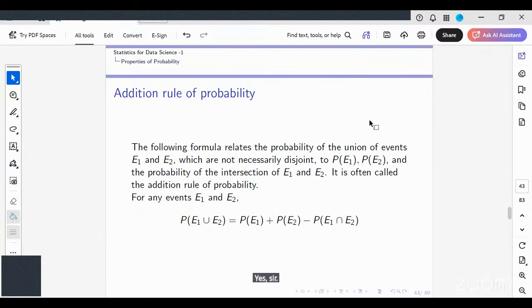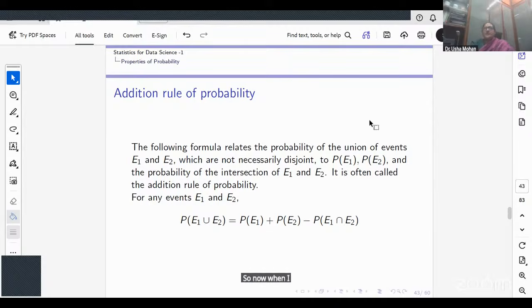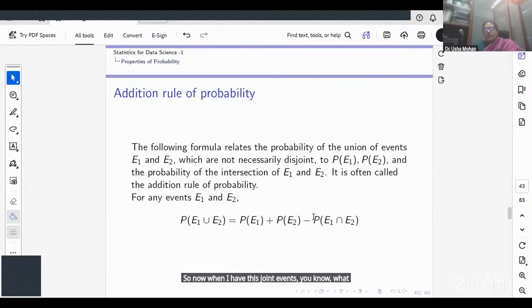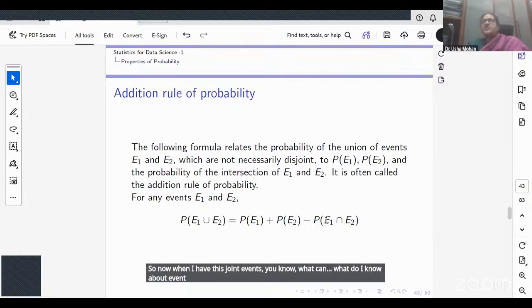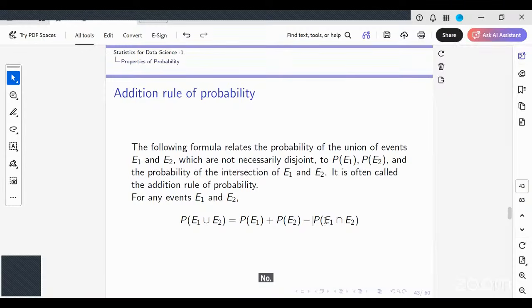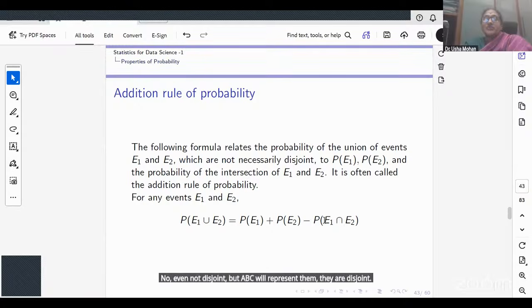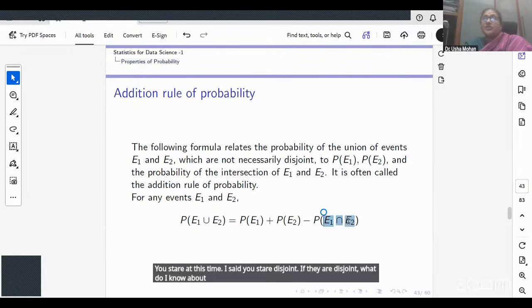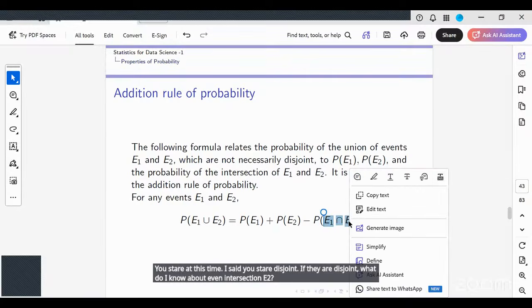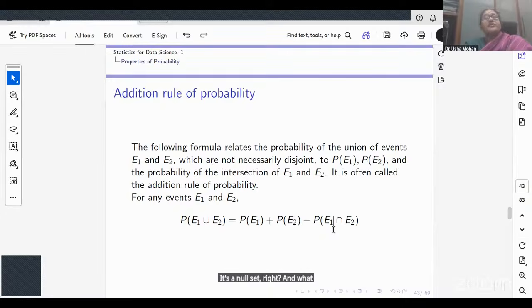Right? So now when I have disjoint events, what do I know about E1 intersection E2 if E1 and E2 are disjoint? If they are disjoint, what do I know about E1 intersection E2? It's a null set, right? And what do I know about the probability of the null set?